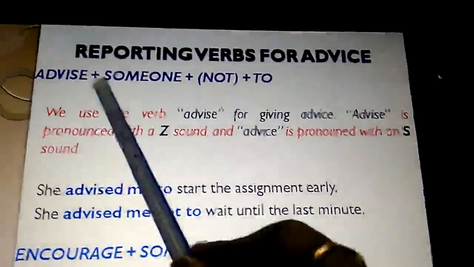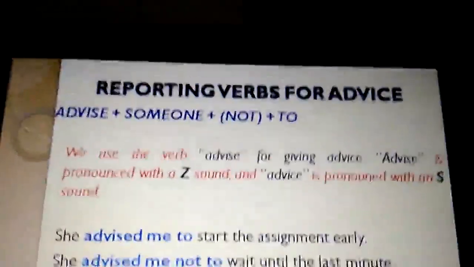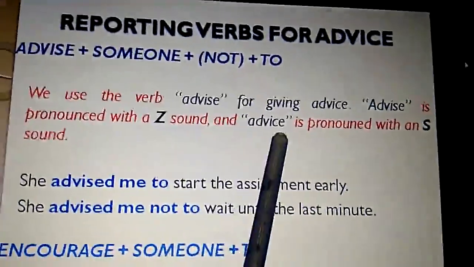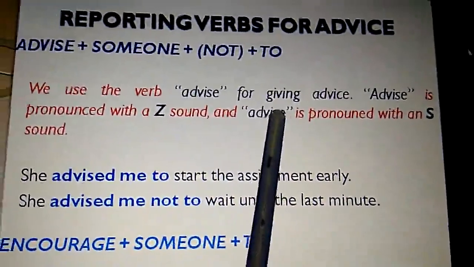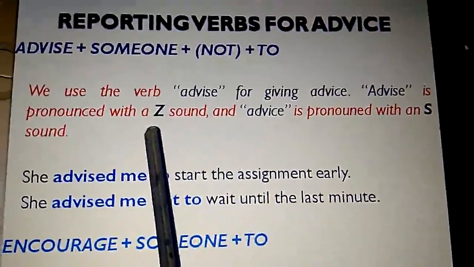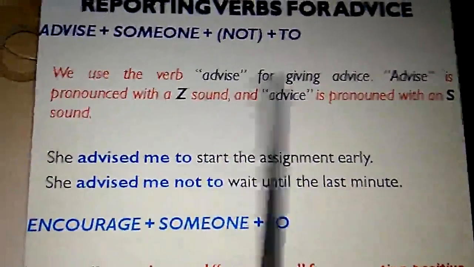If it is SE, the sound should be Z, advise. If it is a noun, ADVICE, then the ending sound should be like S, advice. Advise, advice. So the Z and S sounds differ.